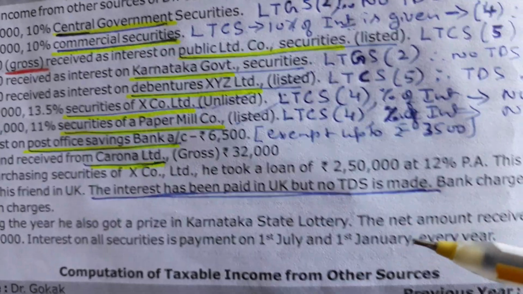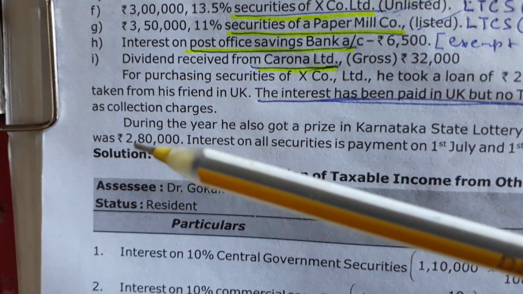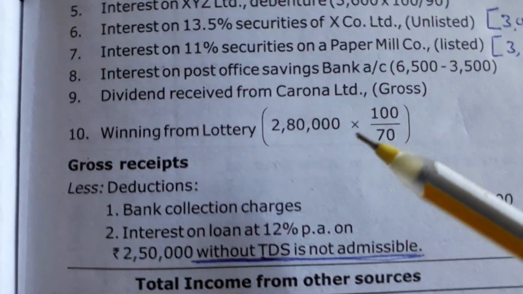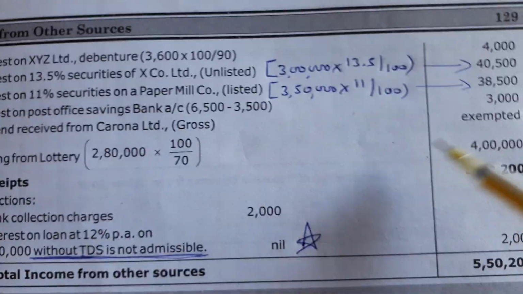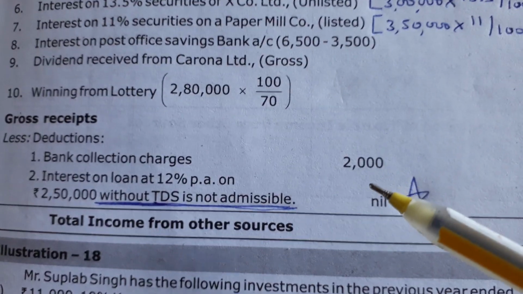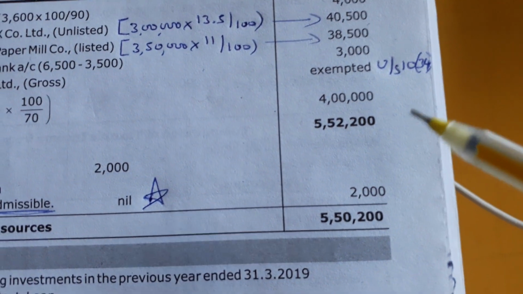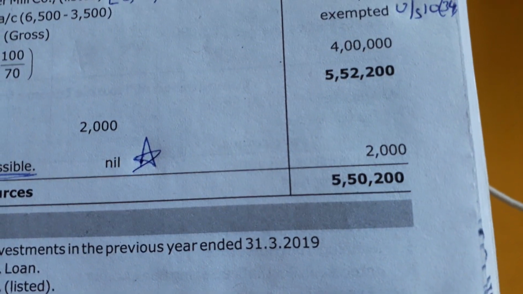He has received the lottery net amount received by him was 2,80,000. Since the word net is there, you have to gross up. 2,80,000 into 100 divided by 70. So this also you have to add. Bank collection charges you have to minus, and interest on loan you are not supposed to minus. So if you minus 2,000, the final answer is 5,50,200.